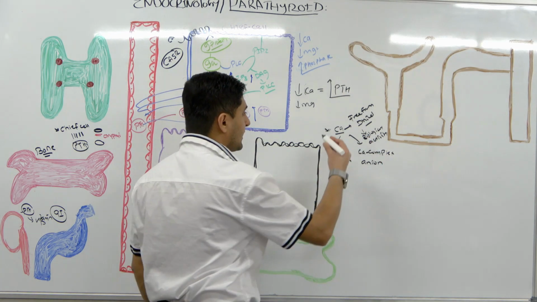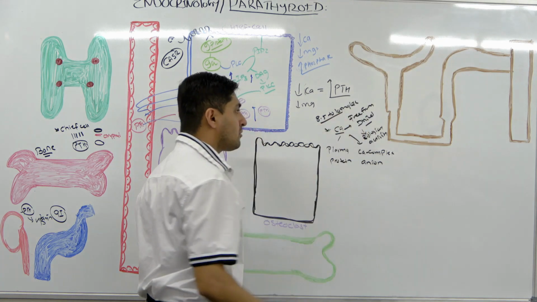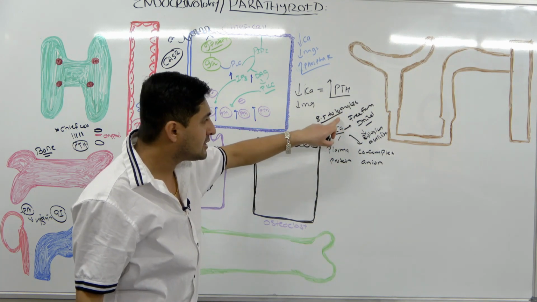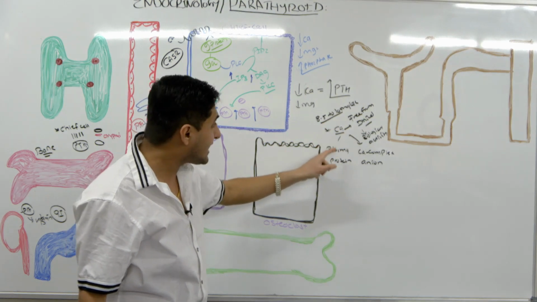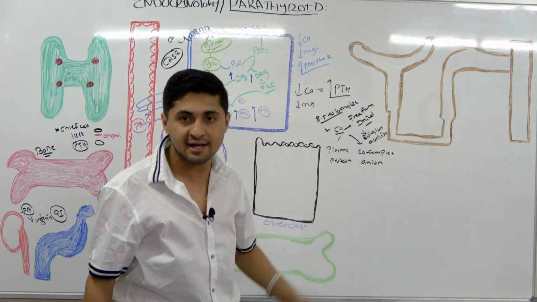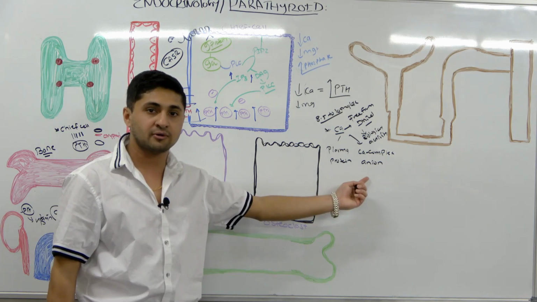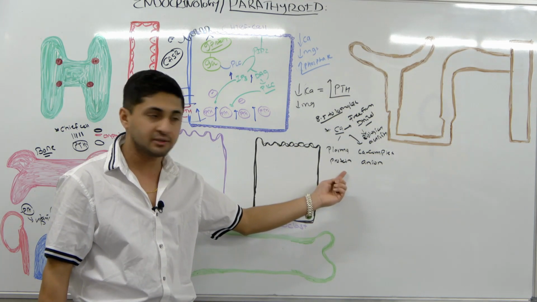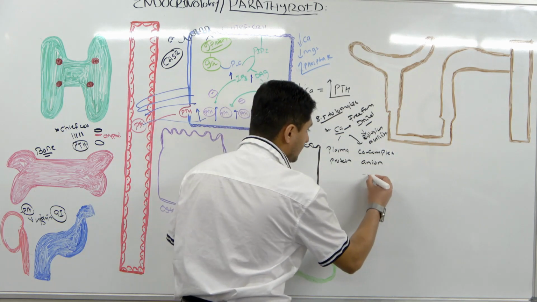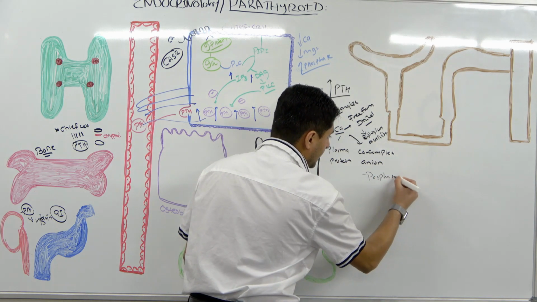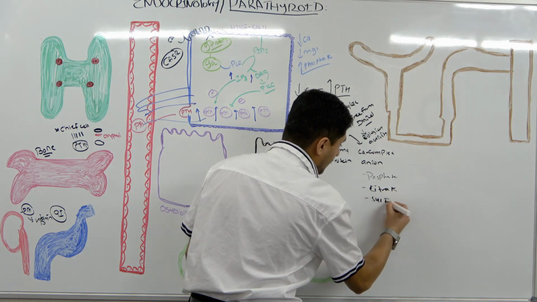If you remember, the normal level of calcium is about 8.5 to 10 milligrams per deciliter. But remember, this is the total calcium in the plasma. That does not tell you that it's free calcium, because calcium in extracellular fluid is in three forms. They're bound with plasma proteins like albumin, and bound with anions like phosphate, citrate, or even sulfate.